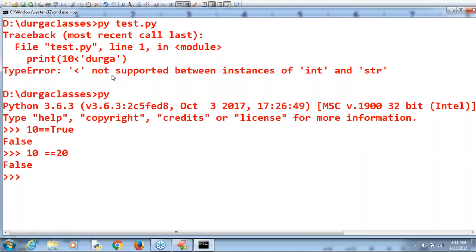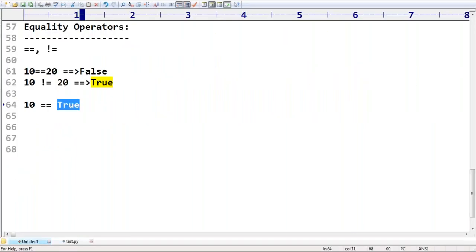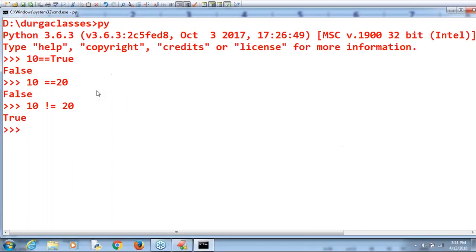10 double equal to 20, false is the answer. 10 not equal to 20, then automatically true is the answer. Clear? Next, very important terminologies: if I take false double equal to false, what answer do you get? It is 0 double equal to 0, obviously true. Now "Durga" double equal to "Durga": the answer is obviously true.